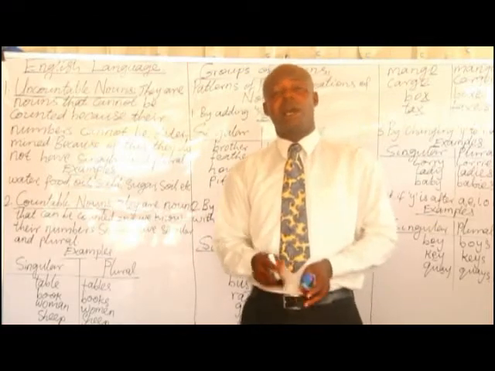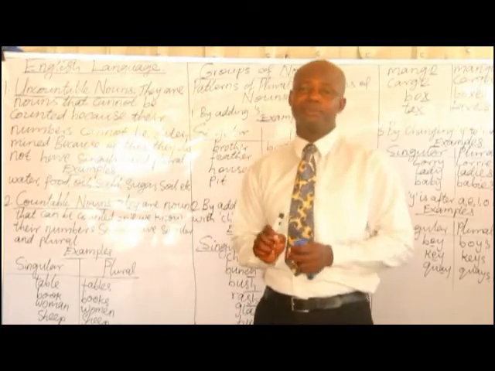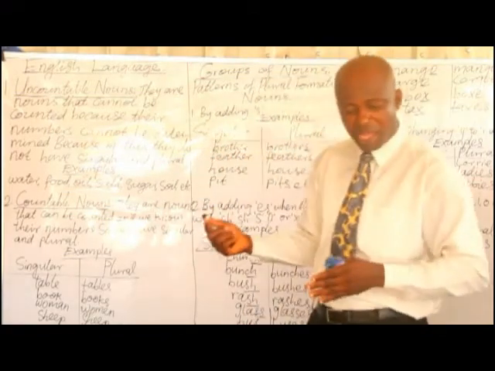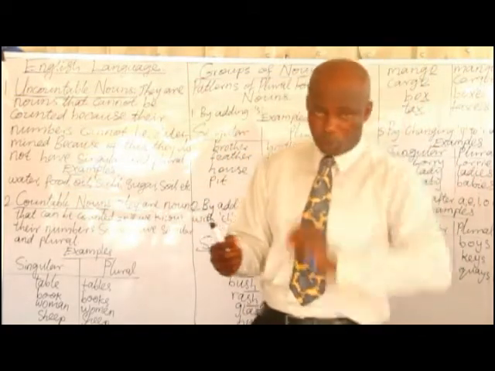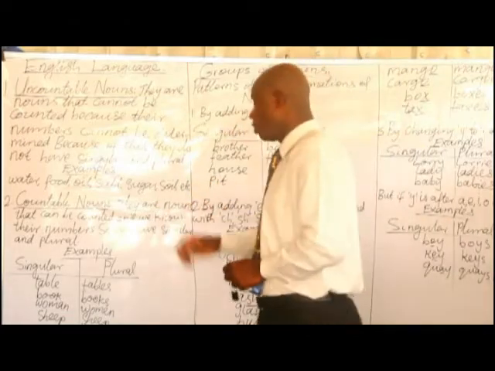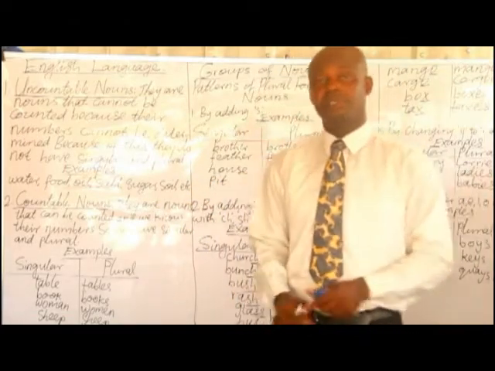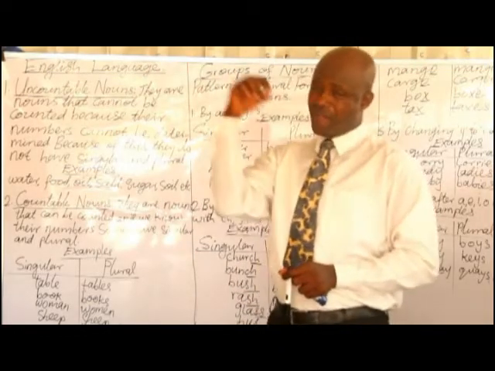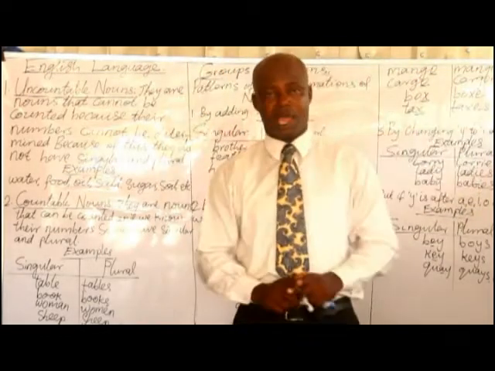But the countable nouns are those nouns that can be counted, and we know their numbers, that is, how many they are. Because their numbers are determined, they have singular when they are one or less than one, and plural when they are more than one. So singular nouns and plural nouns are found in countable nouns.